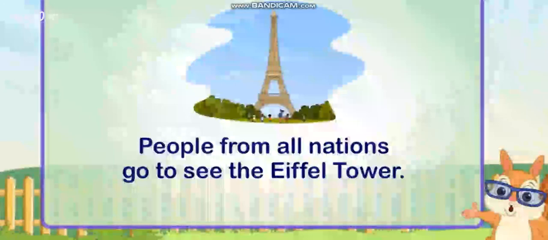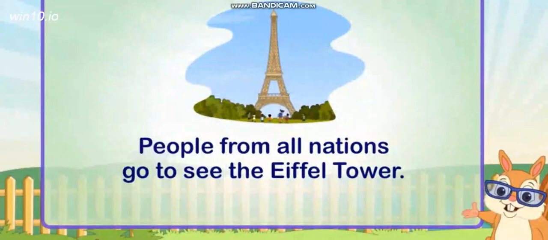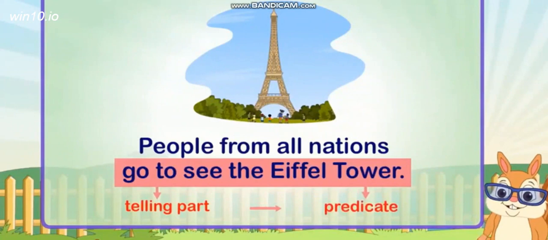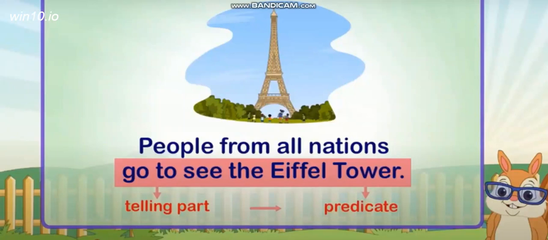The other part of the sentence, that is, go to see the Eiffel Tower, is the telling part, also called the predicate. Now you can see go to see is a verb, and it is a telling part and therefore it forms a predicate.